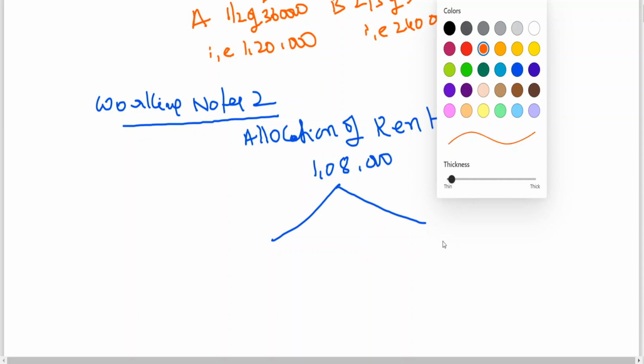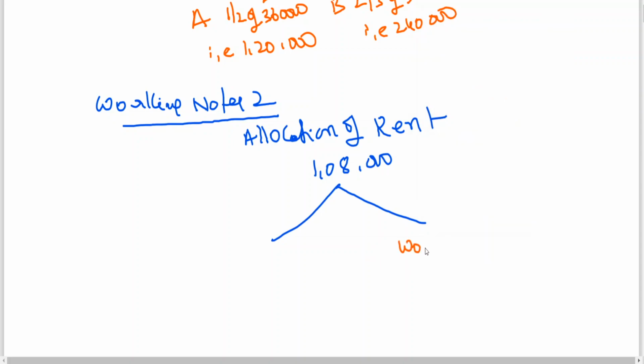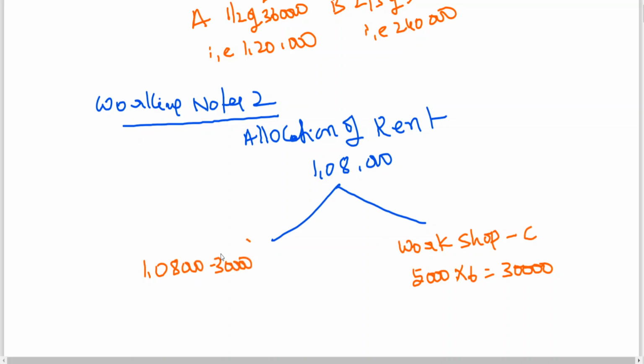Allocation of rent, what are they saying? Workshop, C: 5,000 per month into 6, that is 30,000. Now 1,08,000 minus 30,000, you are getting a balance of 78,000.